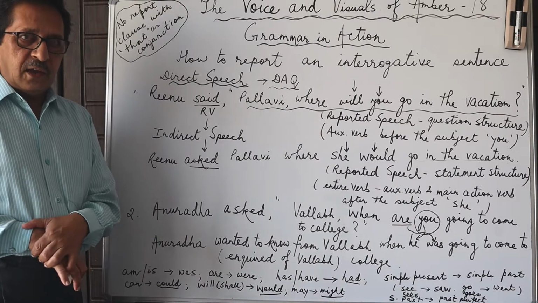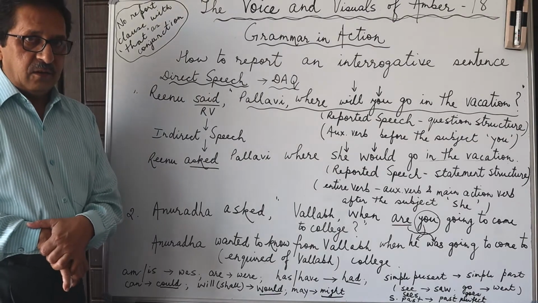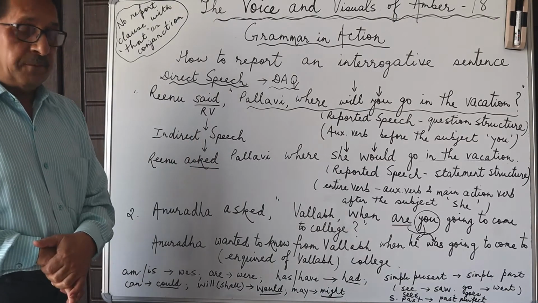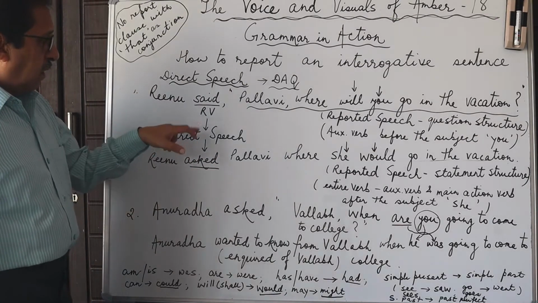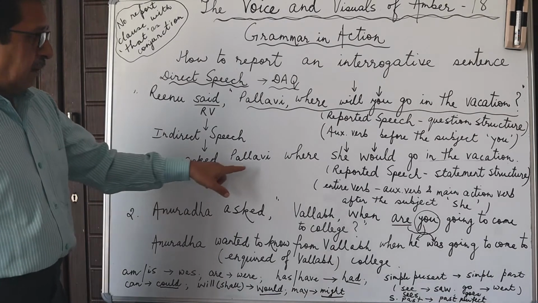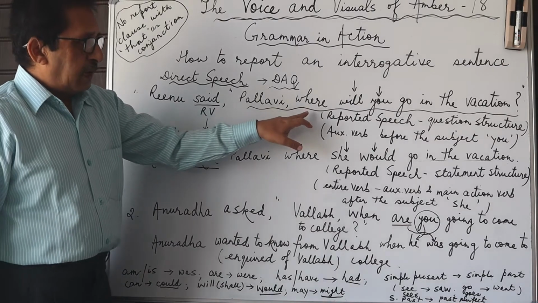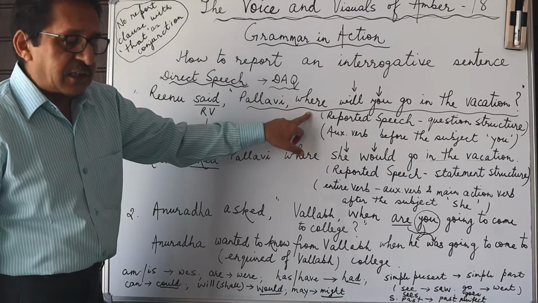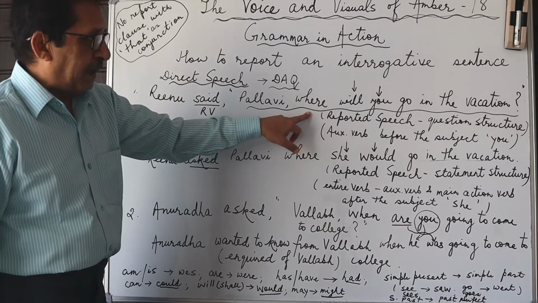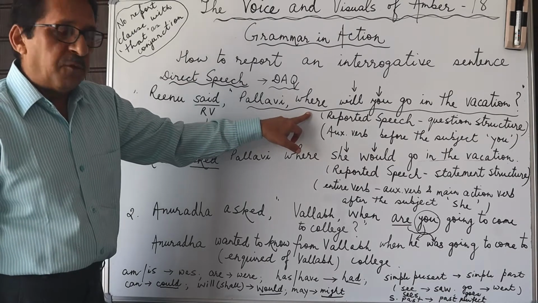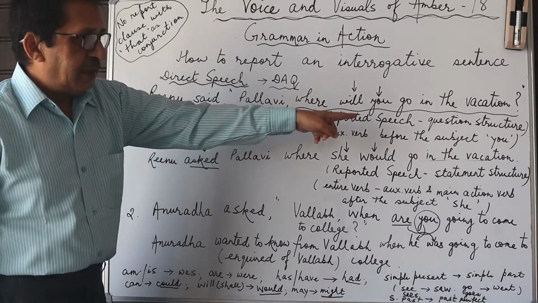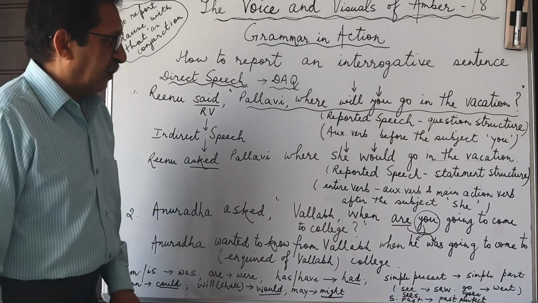Or we can use inquired of somebody. So Renu asked Pallavi. Now, the direct speech, that is the exact words of the speaker, would be in the form of a question. It will have a question structure.